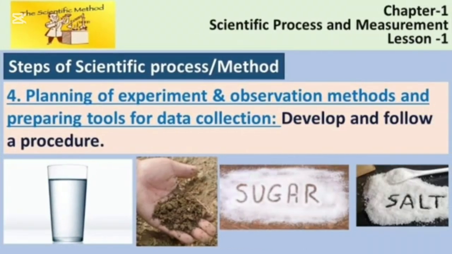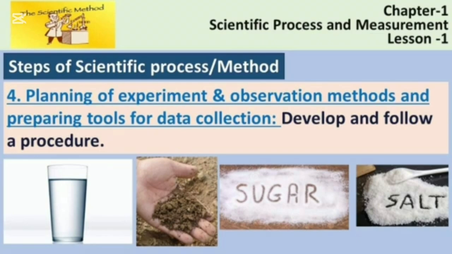Step number 4, planning of experiment and observation methods and preparing tools for data collection. That means developing and following a procedure. To do this experiment, first you need to make a plan. You can take 5 or 6 glasses of water.